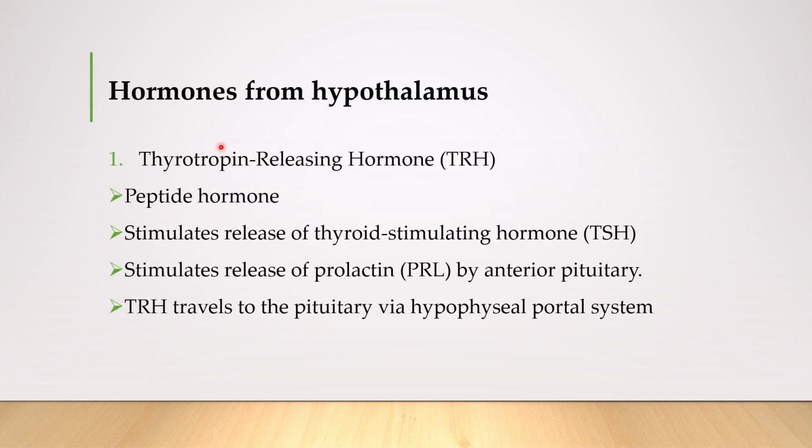From this slide, we'll be discussing one by one the hormones from hypothalamus. The first hormone is thyrotropin-releasing hormone or thyrotropin-releasing factor. This is a peptide hormone. This hormone stimulates the release of thyroid-stimulating hormone and prolactin. These two hormones are the tropic hormones that are biosynthesized and released by the anterior pituitary gland. Thyrotropin-releasing hormone travels to pituitary gland via hypophyseal portal system.